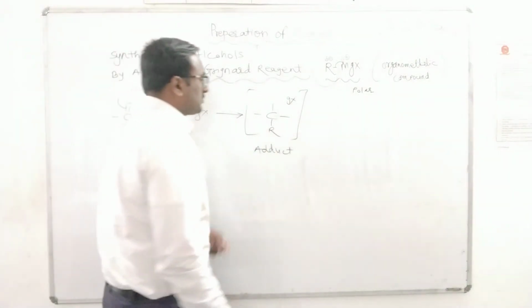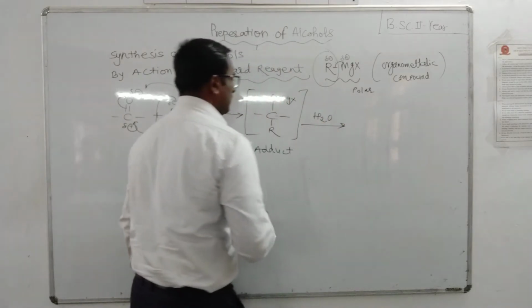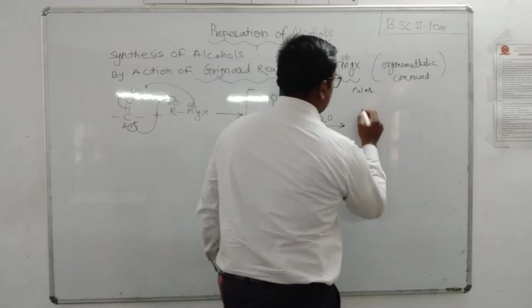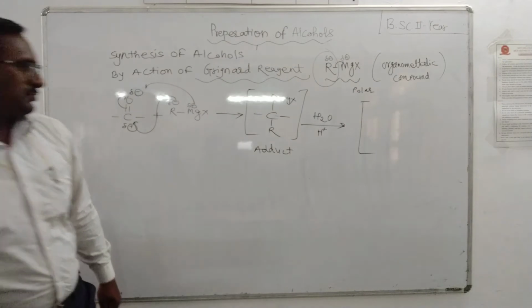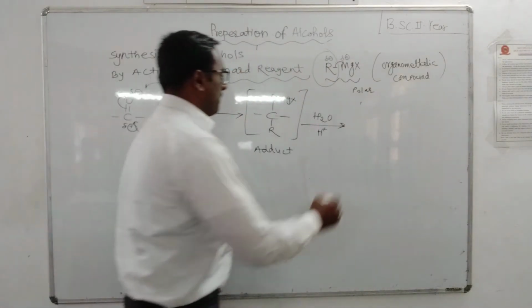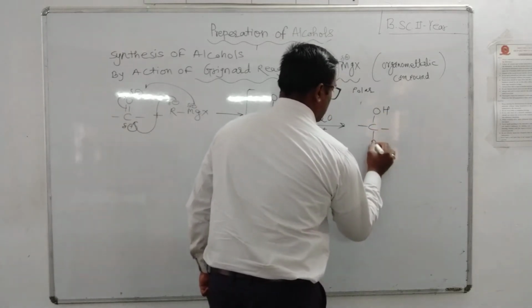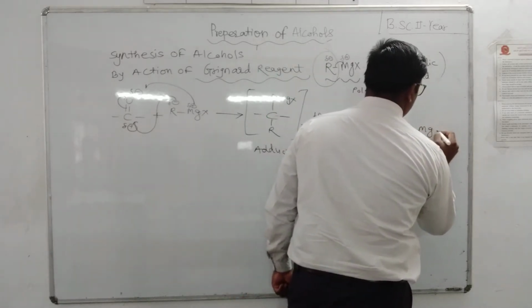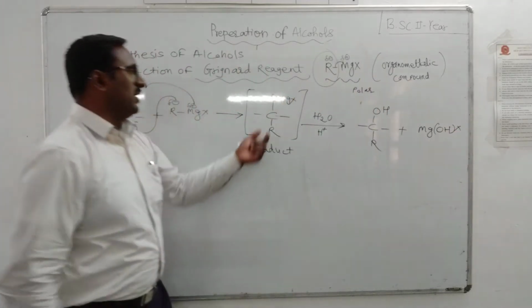Now on acid catalyzed hydrolysis with water, it gives alcohol, C-OH, plus MgOH X. X stands for any halogen.